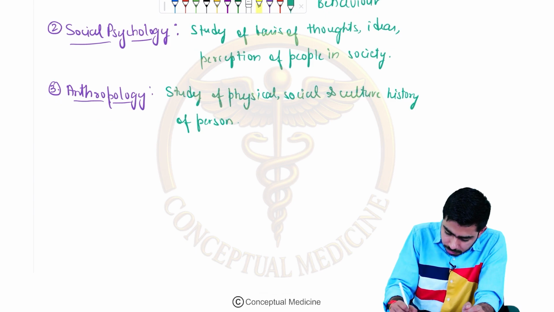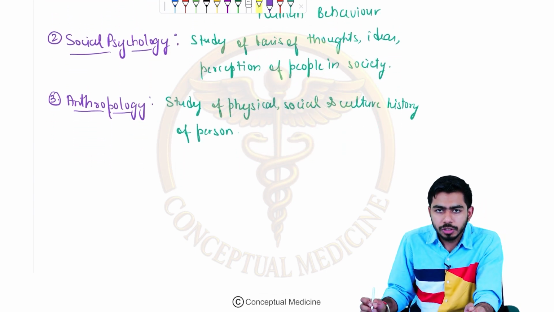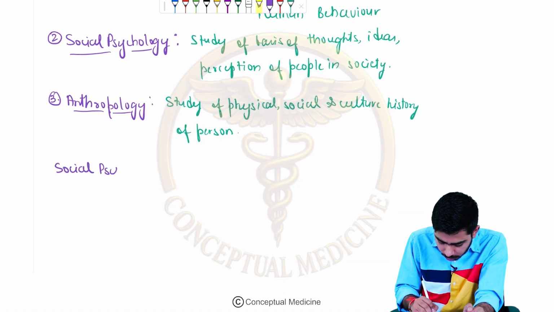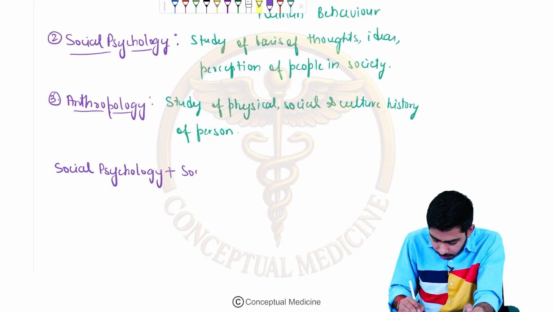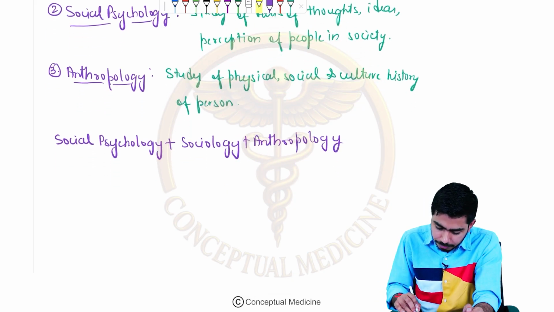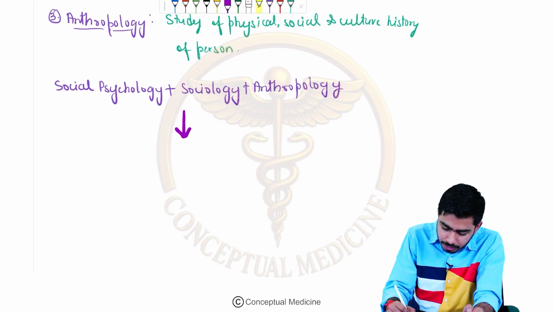Let me tell you, guys, if you combine these three terms, sociology, social psychology, and anthropology, that is making up your behavioral sciences.